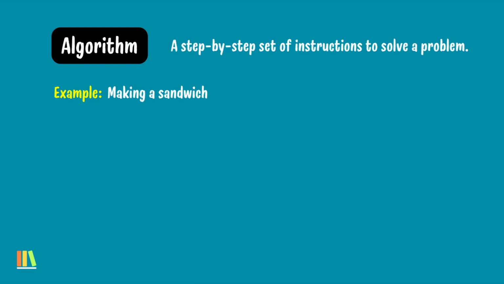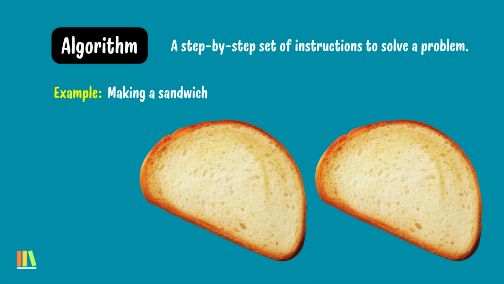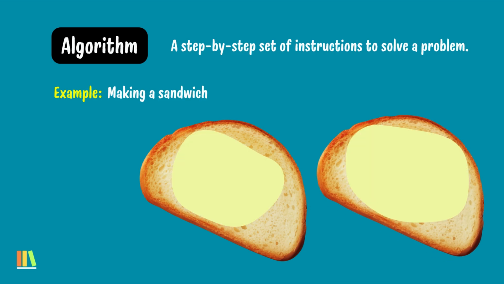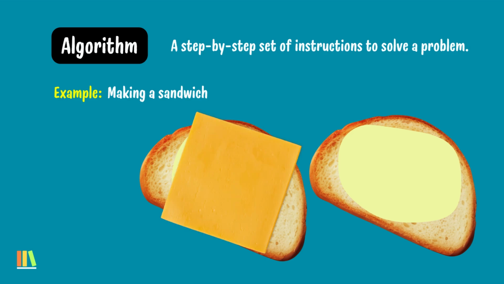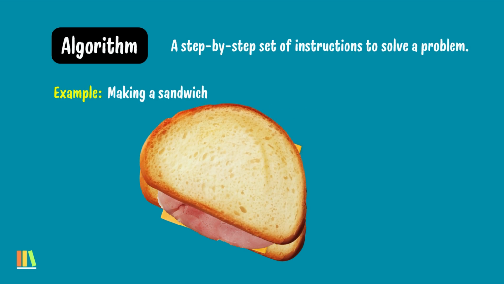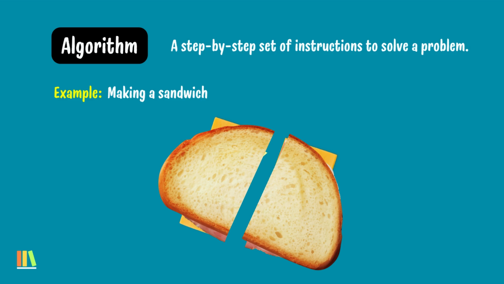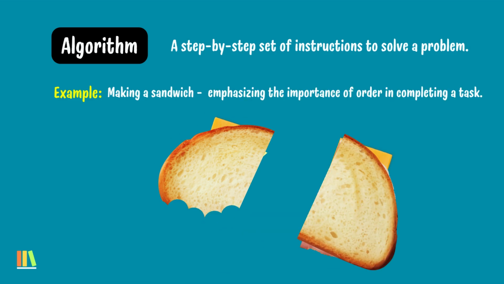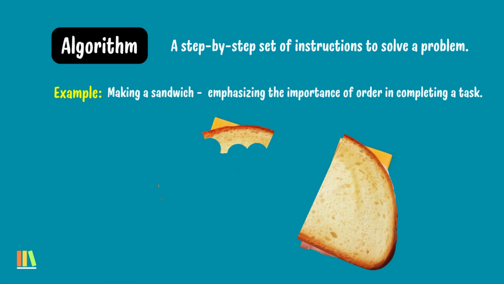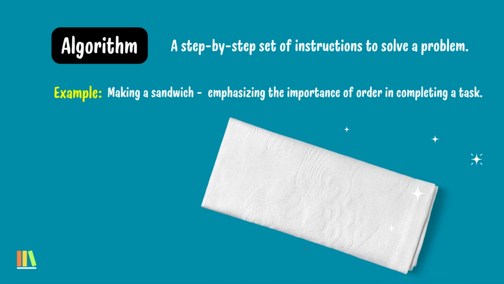Like making a sandwich. Take 2 slices of bread. Spread butter on one side or both. Add a slice of cheese, a slice of ham, and place the second slice of bread on top. Cut the sandwich in half. This algorithm shows how to follow a series of instructions to make a sandwich, emphasizing the importance of order in